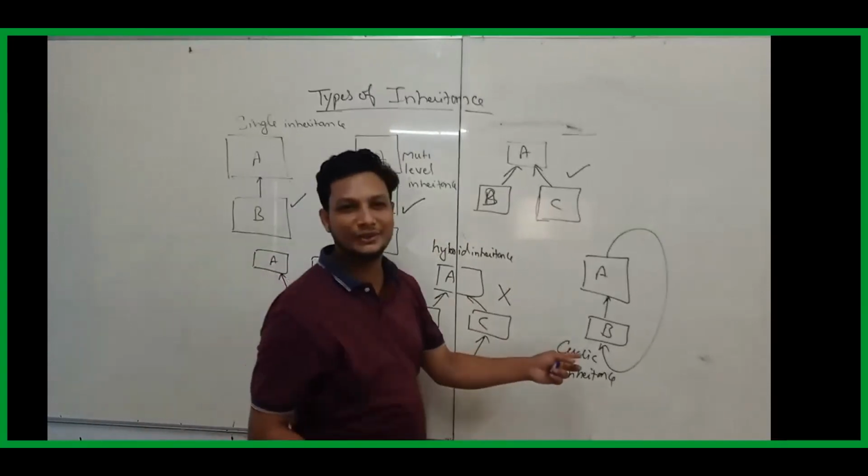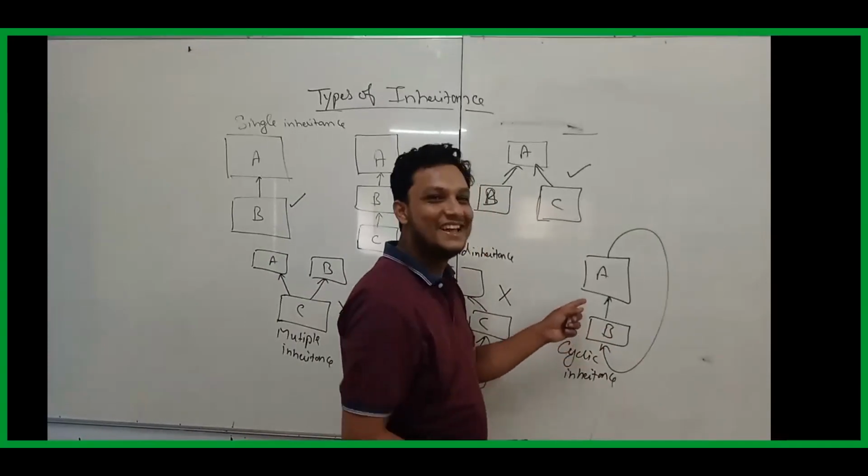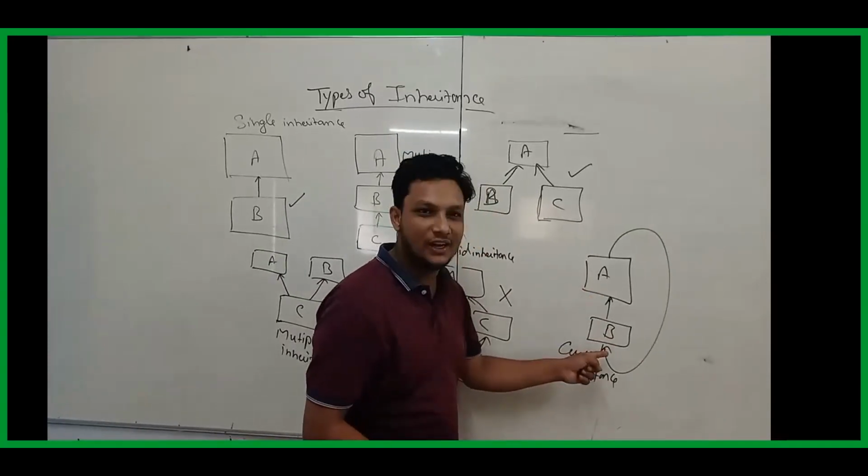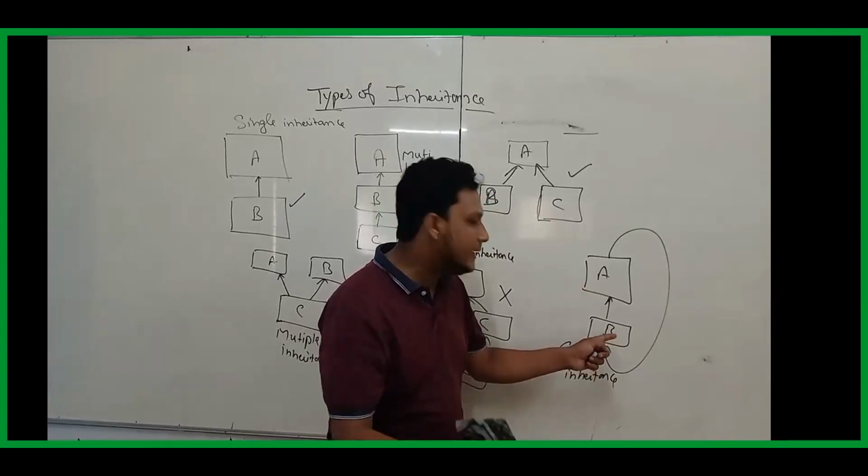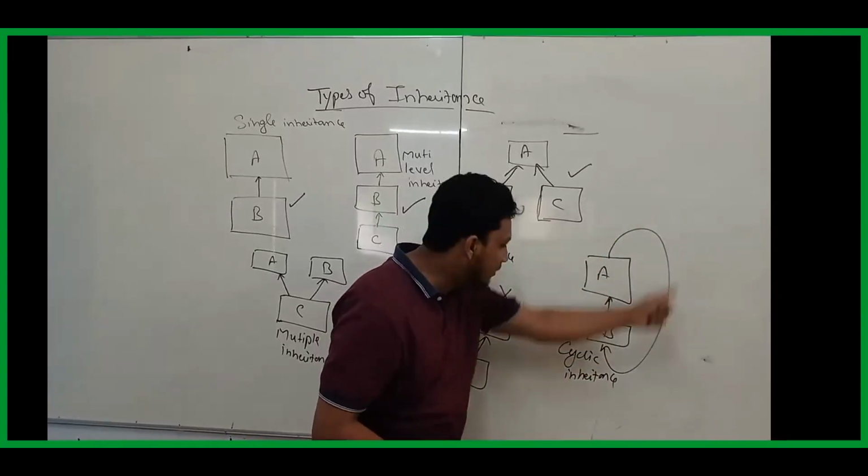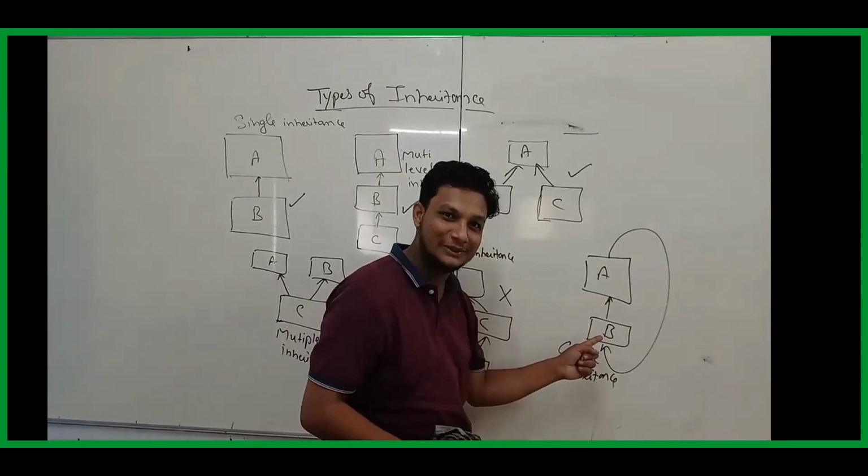Now I come to this one. Here I have a class called A and a class called B. You can be the child of your father. Can your father be a child of yours? Not possible.